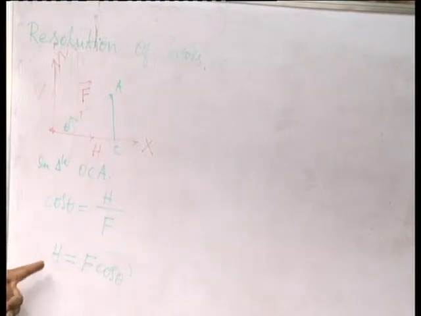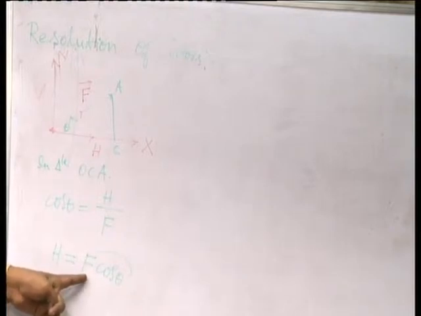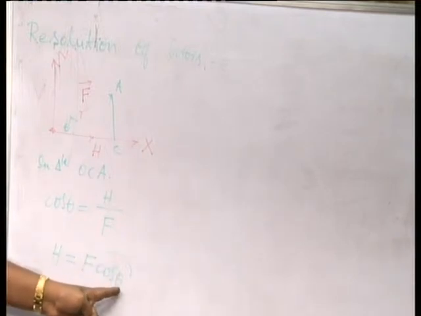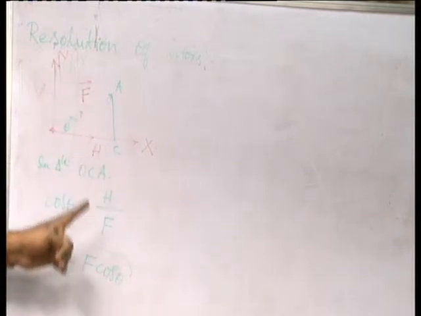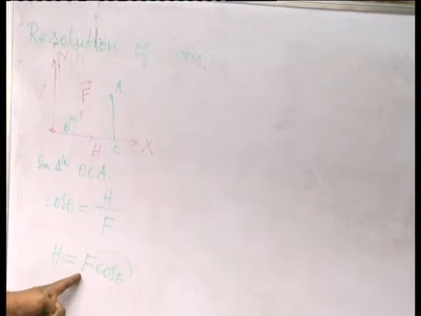To calculate the horizontal component of any vector, what should you know? You should know the magnitude of the force and its angle of inclination with the x axis. If you know theta and the magnitude of F, you can calculate the horizontal component of that force.